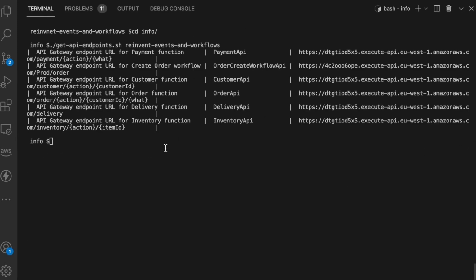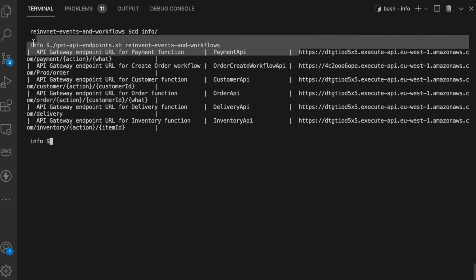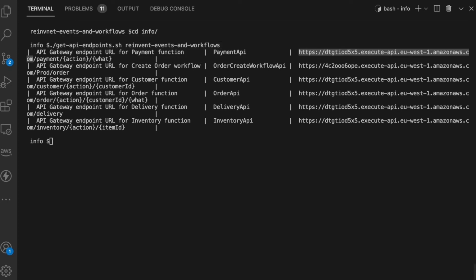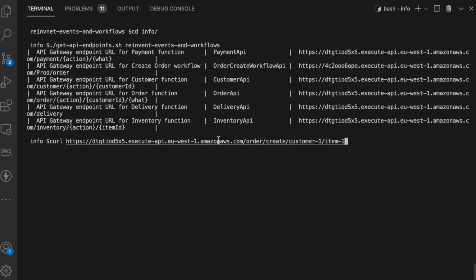If we want to try this out, I'm using this auxiliary library that we have in our GitHub repo. Inside the info folder, you can run this get API endpoints and pass the name of the stack, and that will return all the endpoints for the different microservices. So just get that API and invoke it. I will just invoke it with curl, and I will create a new order for customer one for item one. So we are basically only buying one item at a time to simplify.